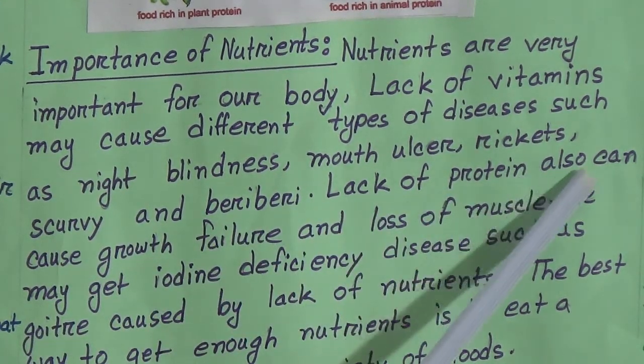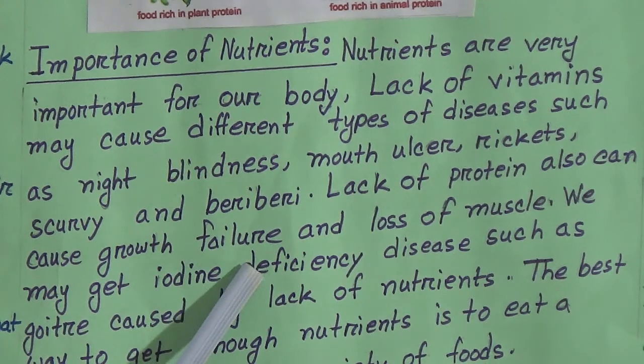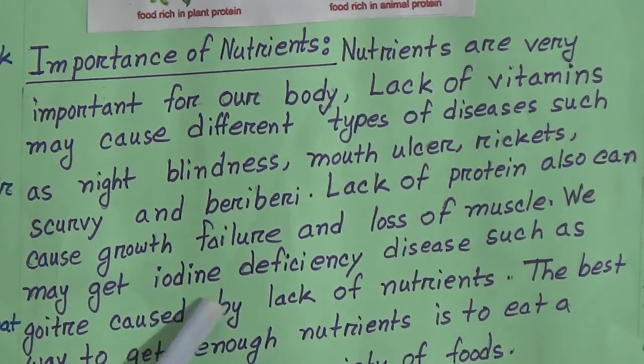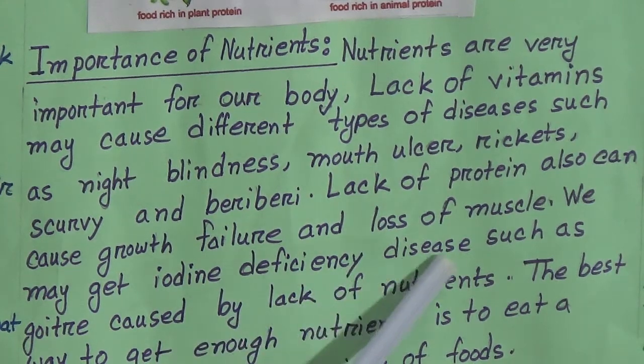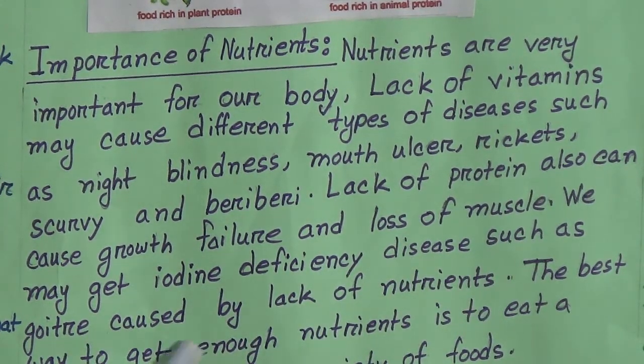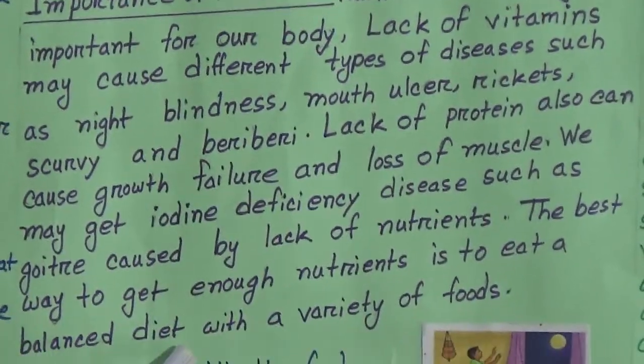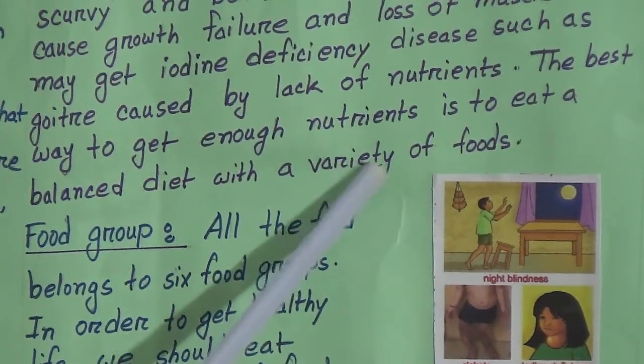Lack of protein also can cause growth failure and loss of muscle. We may get iodine deficiency disease such as goiter caused by lack of nutrients. The best way to get enough nutrients is to eat a balanced diet with a variety of foods.